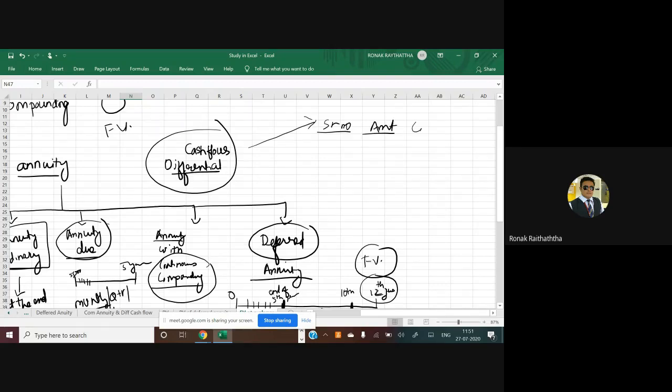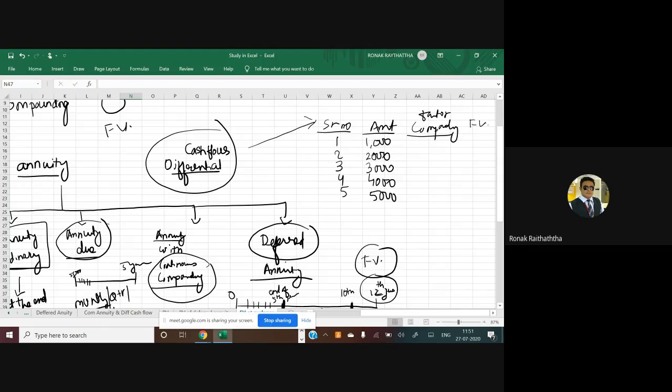Then you put the compounding factor. And the last one would be your FV. Say you are going to invest for 5 years. I'm giving the example of differential cash flow now. You are going to invest, say, 1000, then 2000, then 3000, then 4000, and then 5000.